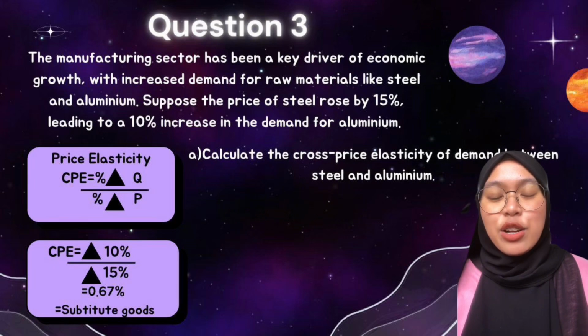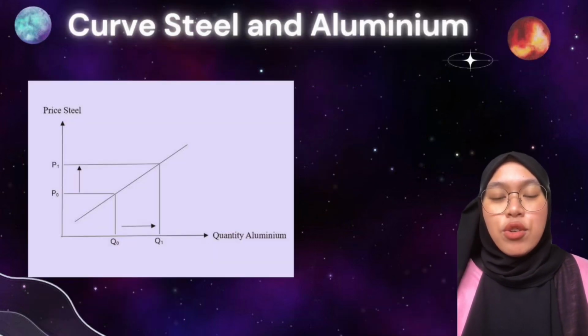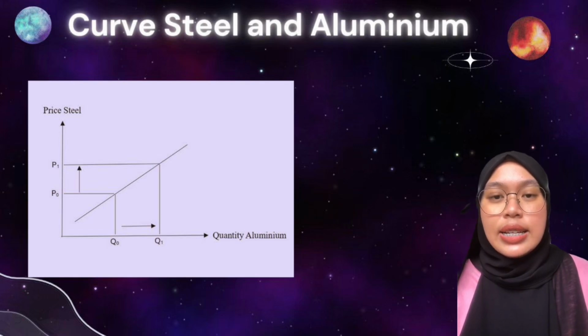The answer is cross price elasticity equal to 10% divided by 15%, which is 0.67. When the price of steel increased by 15%, the demand for aluminium increased by 10%. For the curve, from P0 to P1, the price of steel increased and from Q0 to Q1 the quantity of aluminium also increased. This statement reflects that they are substitute goods because 0.67 is positive.